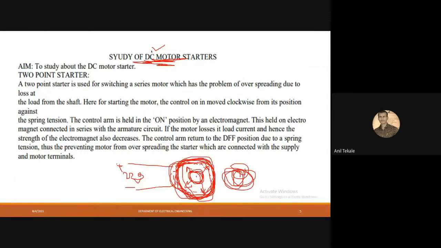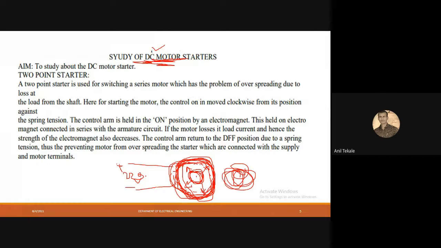As per Faraday's law of electromagnetic induction, let me tell you, when a current carrying conductor is placed in a magnetic field, then it experiences force.